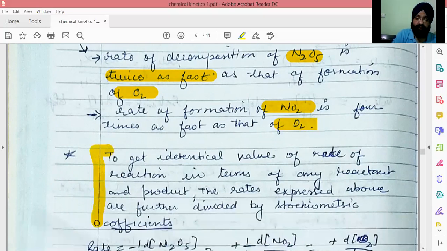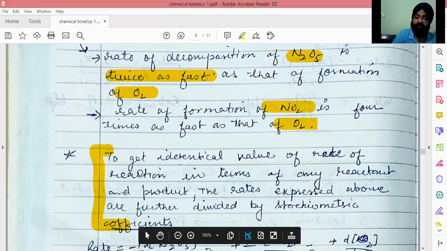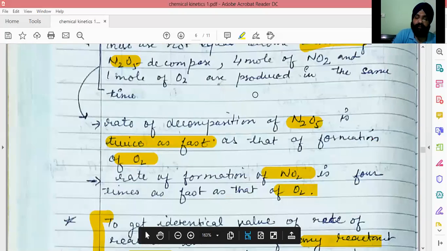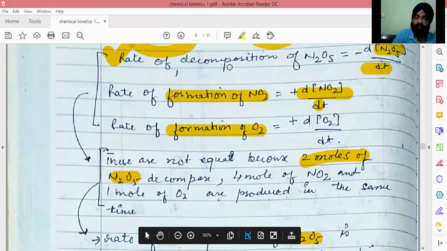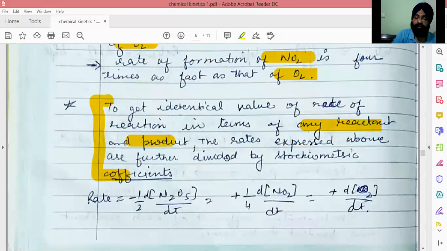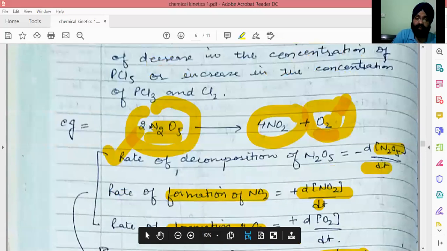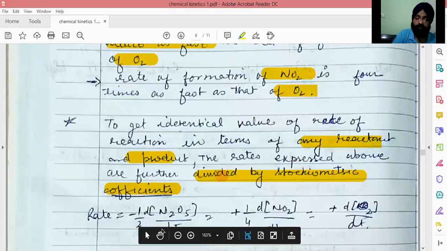Now, to get the identical value of rate of reaction in terms of any reactant or any product, these rates of decomposition and formation can be divided by their stoichiometric coefficients so that we get the rate per mole. Here N2O5 has 2 moles in the balanced chemical equation, so we divide by 2.